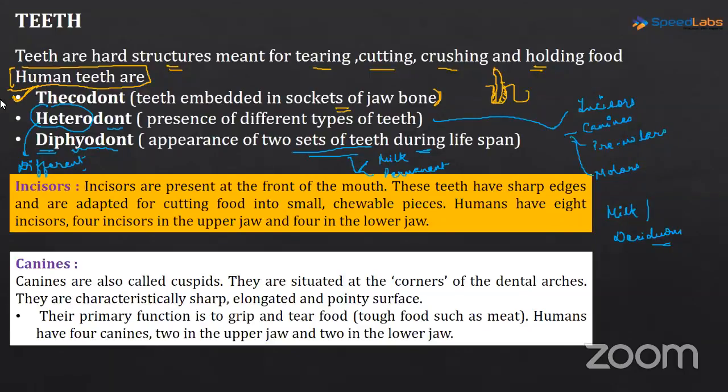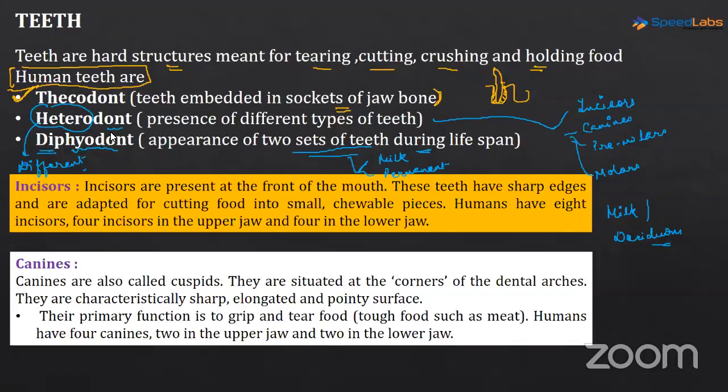So these different types of teeth, that is incisors, canines, premolars, and molars, are carrying out their respective functions. Okay, and then diphyodont is appearance of two sets of teeth during lifespan. One is the milk teeth and the second one is the permanent dentition. Okay, so now let's learn a little more about the incisors, right?